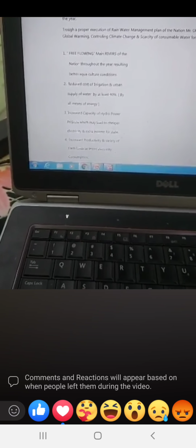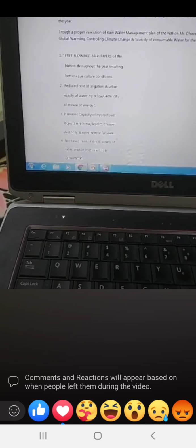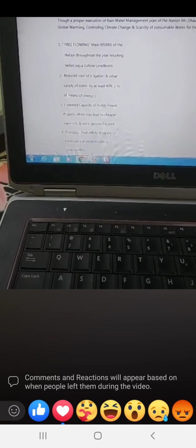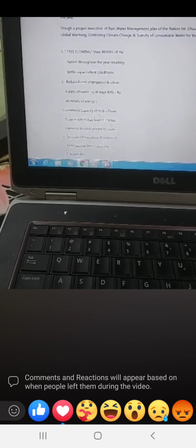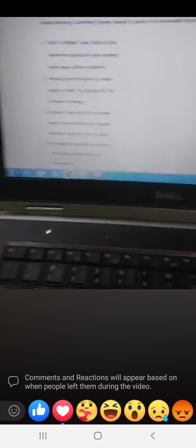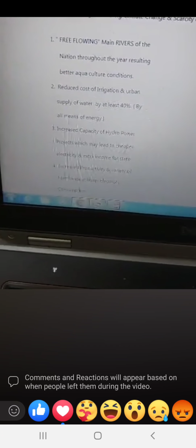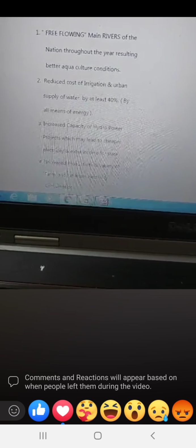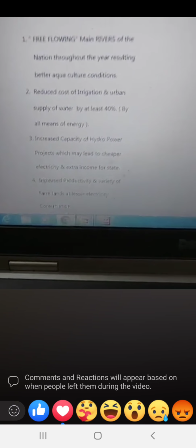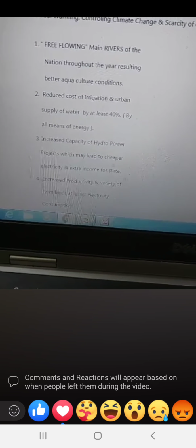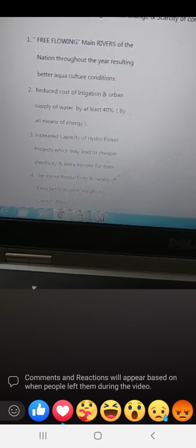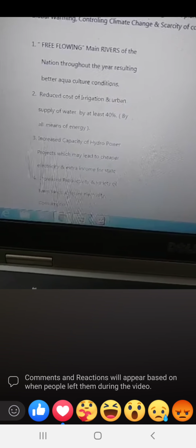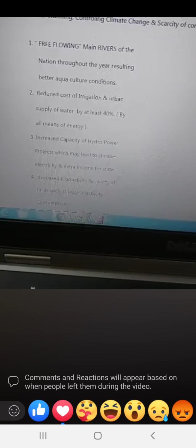If we plan the rainwater management nationally, what we can achieve as a nation is: 1. Free flowing main rivers of the nation throughout the year, resulting in better aquaculture conditions.